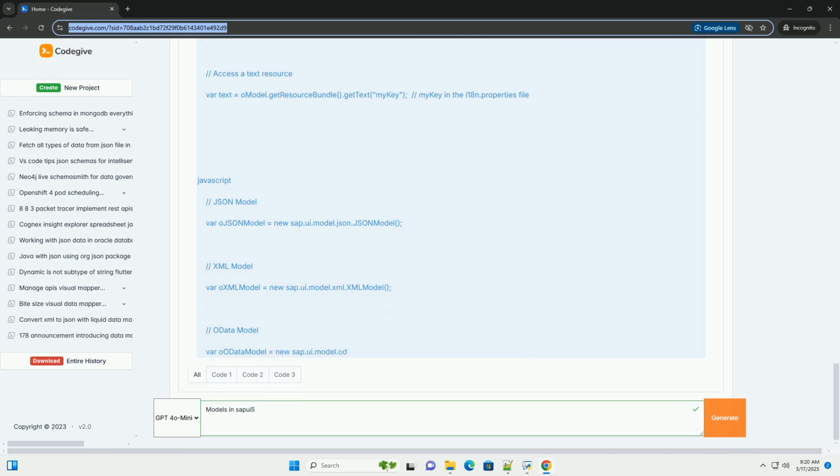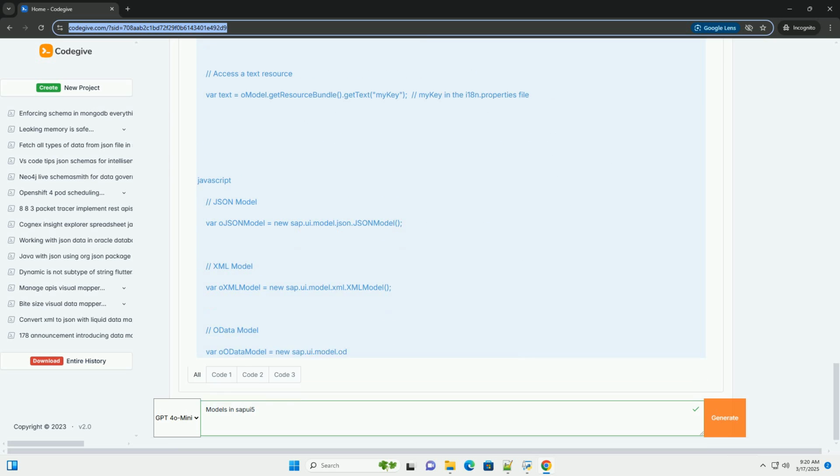Resource model, sap.ui.model.resource.ResourceModel. Purpose: provides access to text resources, for example labels and messages, stored in .properties files. Used for internationalization, i18n, to support multiple languages. Characteristics.